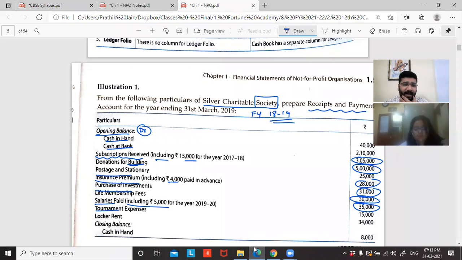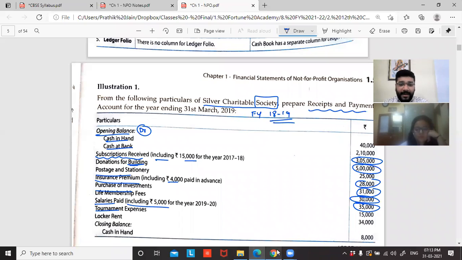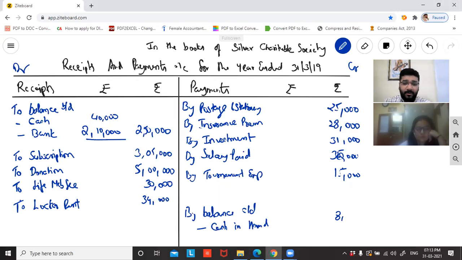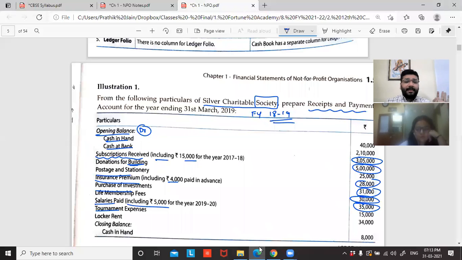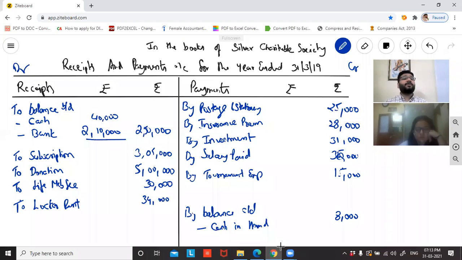Closing balance, guys. Cash in hand. So, by balance carried down of cash in hand. What is the value? 8,000. Anything else, guys? Have we covered all the points? Can we go to the next question?